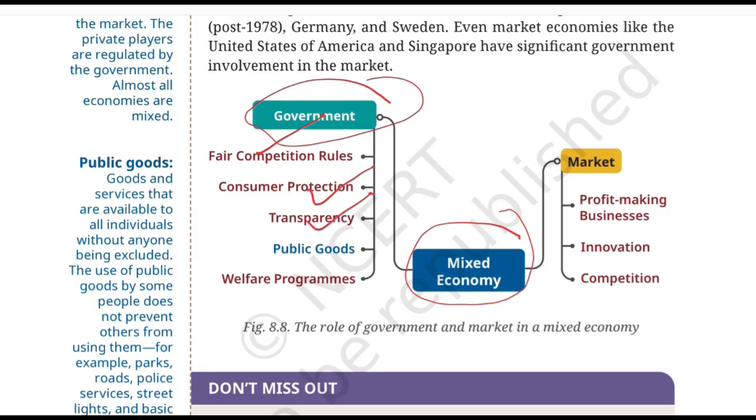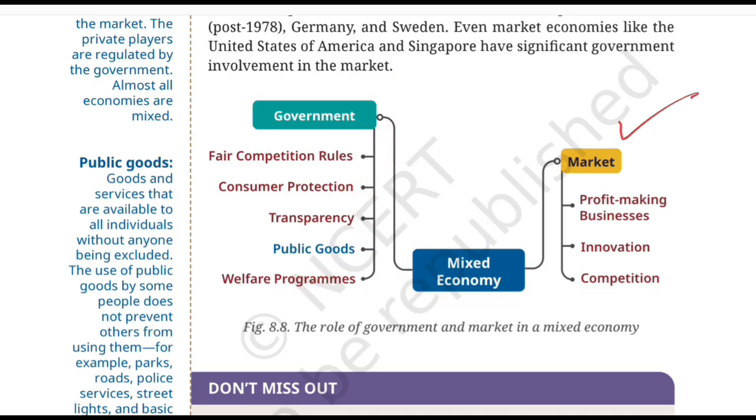Transparency, it can promote transparency in economic activities. Public goods, the government can provide or support goods and services that serve society broadly. And the last one is welfare programs. The government can run programs aimed at social welfare. So the government isn't simply sitting outside the market, it has responsibilities also. So in a mixed economy, the government also has got a role to play.